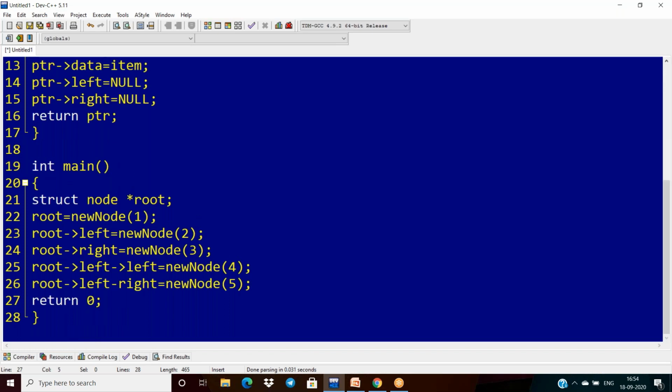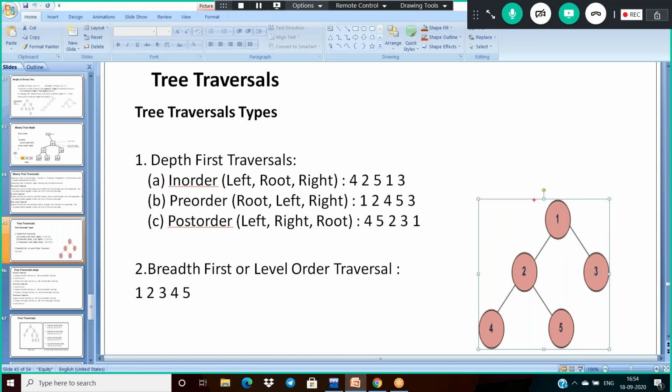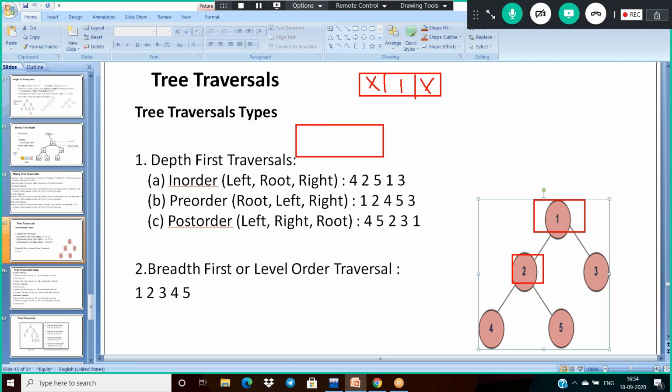We can pass. So by this way, for every time, finally you will get here. If you are calling that function, first new node of 1, you will get the structure like this. Initially it is 1 having null. Okay. If I am calling 2, what? Now the left child of this is replaced with this address here. Okay. And it will be 2. And left and right are null.